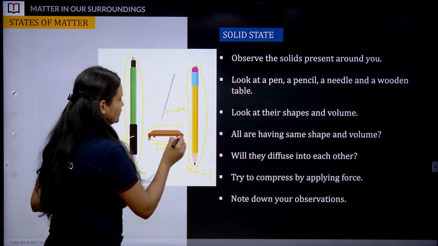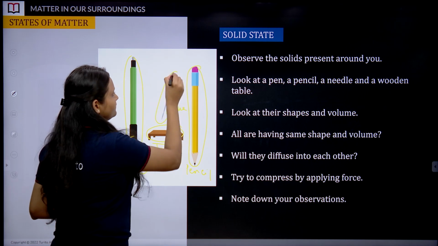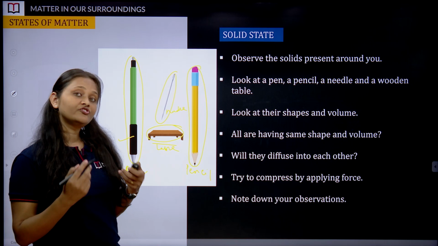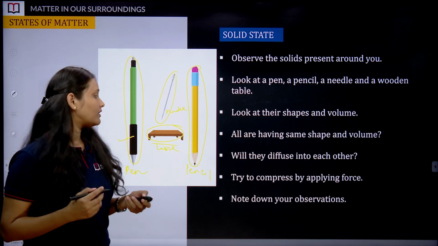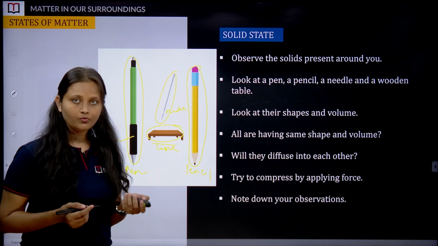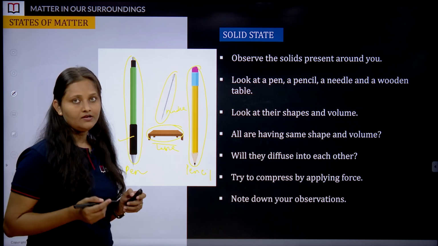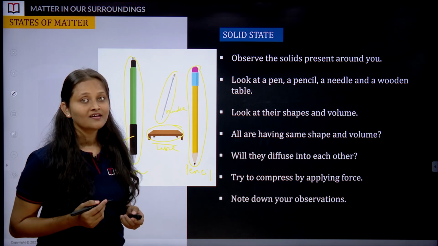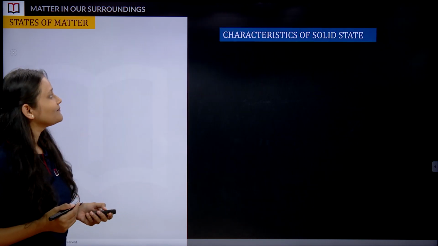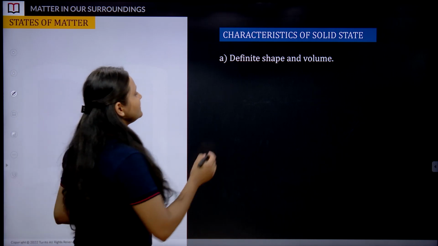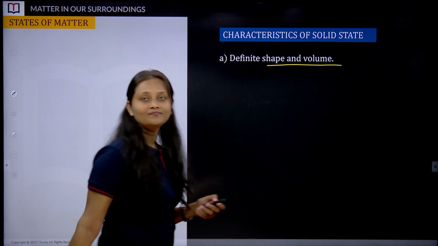Then the table has its own shape, the needle looks very different, right? So basically they are having their own shape, okay, and they are occupying their own volume. So is it ringing a bell to understand the property of a solid object? Yes, right? So let's understand. So solid particles or solid objects are having their definite shape and volume.